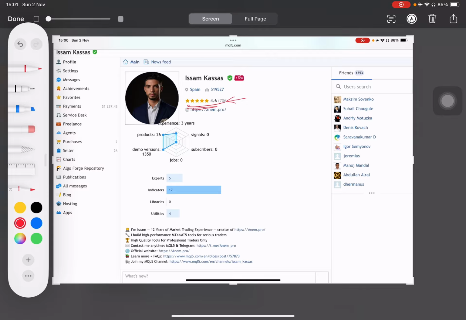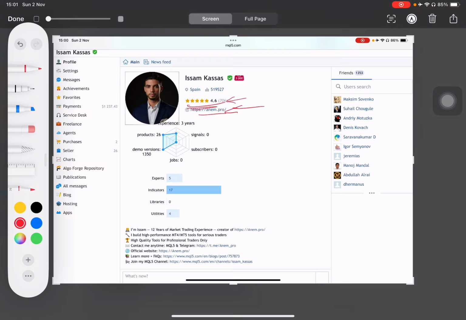The second thing here is this link, which will take you to my official website. You can check the website in your free time and explore what I'm offering on different platforms. But everything is basically on MQL5, and you can just stay here and explore everything, install everything and learn everything from MQL5. You don't need any other website. This is just a side point.